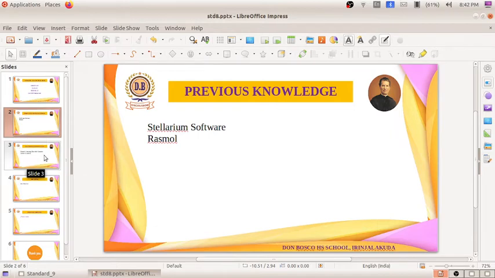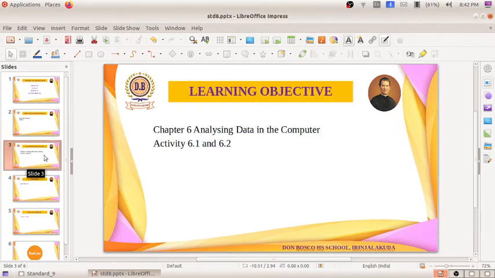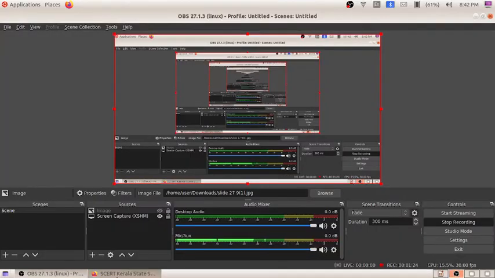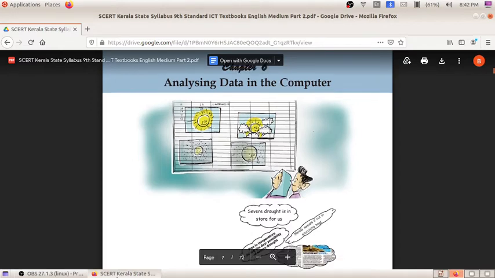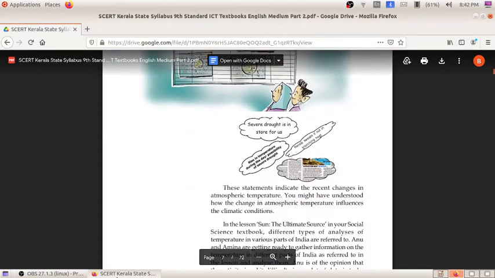So today we will be moving to the next chapter. The chapter name is Analyzing Data in the Computer. I hope you have studied about this chapter in 8th standard, that is Data Analysis Made Easy. It is the continuation of that chapter. In that chapter, I hope you all remember that we studied about a software named LibreOffice Calc. So we are studying the continuation of that chapter here also.